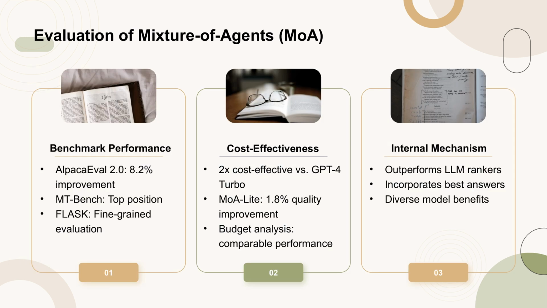The evaluation of the Mixture of Agents, MOA, framework demonstrates significant improvements across key benchmarks. On Alpaca-Eval 2.0, MOA achieved an 8.2% absolute improvement over the previous top model, GPT-4o, and outperformed it using only open-source models. On MTBench, despite incremental improvements, MOA secured the top position, showcasing its ability to push performance boundaries. Flask evaluation revealed MOA's excellence in robustness, correctness, and other fine-grained metrics.